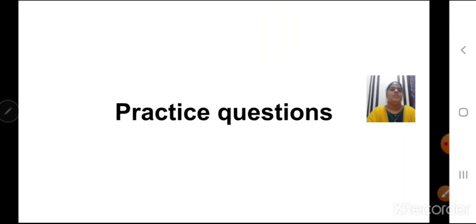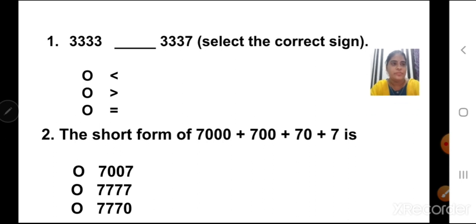Children, now there are few questions I have put here for your practice. You are going to find out the correct answer. Okay? See children, these are similar type of questions, okay, from your textbook exercises. Just go through it and try to find out the correct answer.